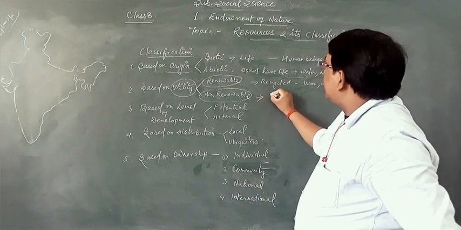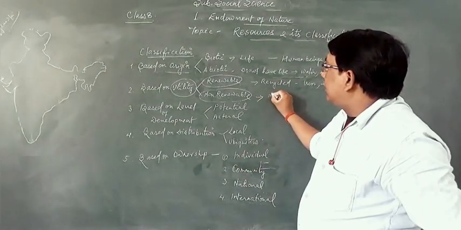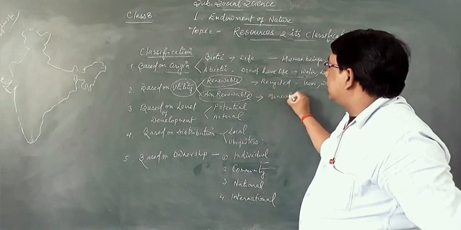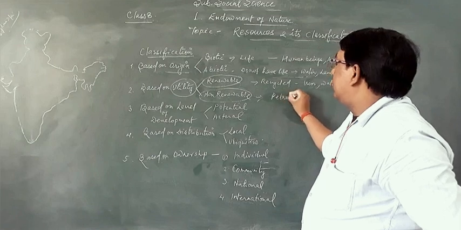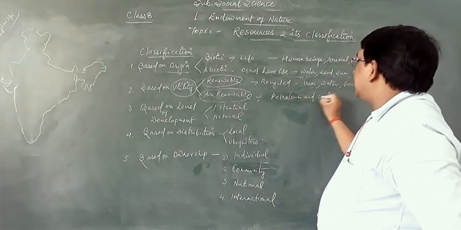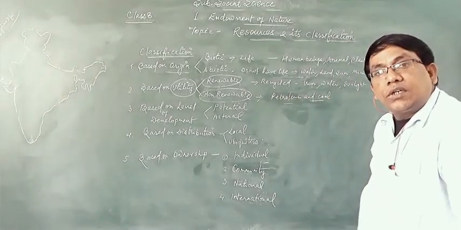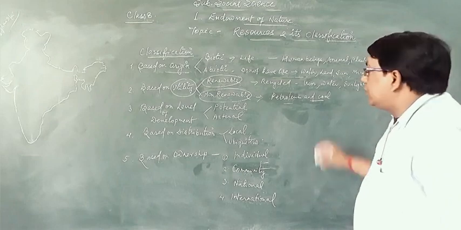Non-renewable resources are especially the natural resources, or we can say most of the mineral resources, like petroleum and coal. These are two important resources which are not renewed after use.